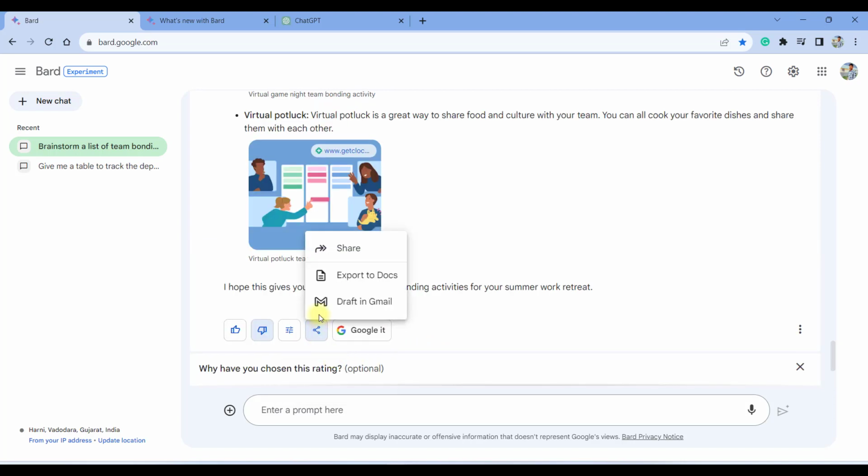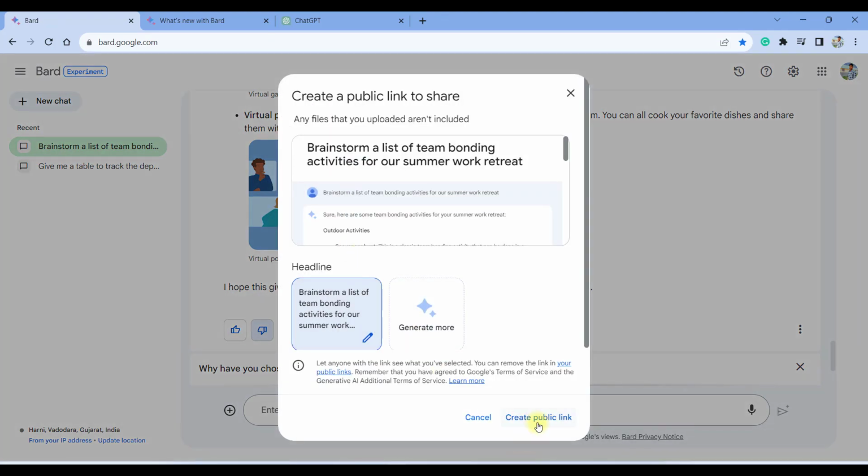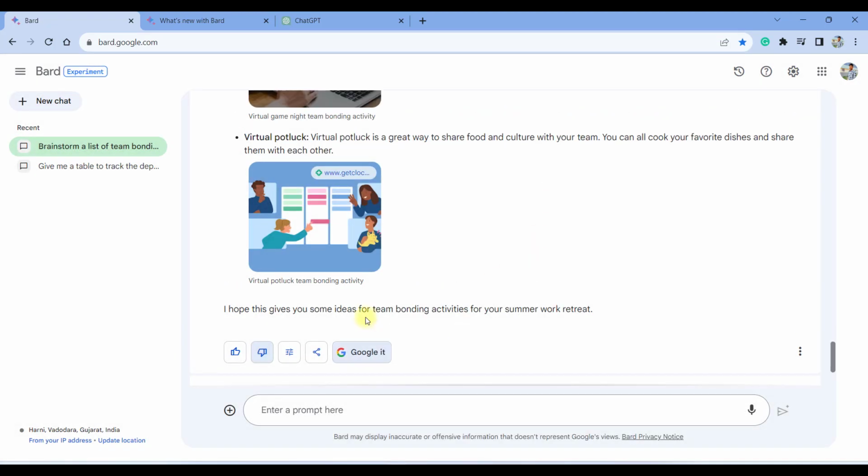Now you can share and export your response generated by Google Bard via Google Docs or via Gmail, or you can always share by creating a public link and you can share wherever you want. And there is a button of Googling it also. So if you don't like the response or you want more feedback or the other links, then you can always Google it by clicking on this button.